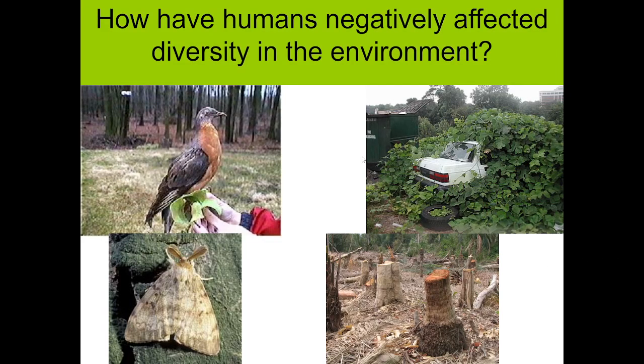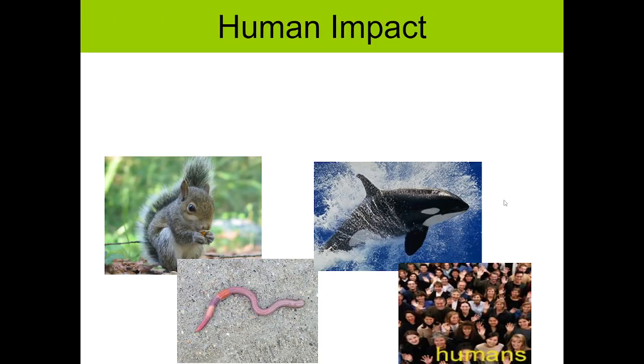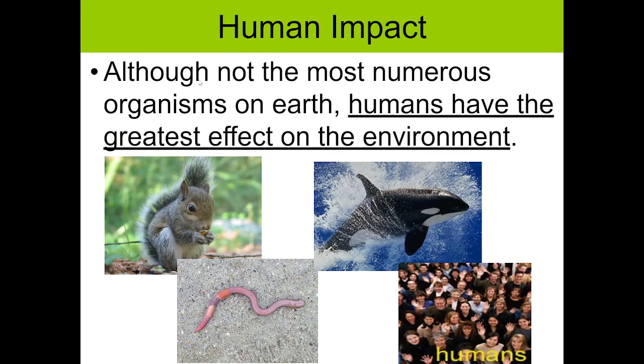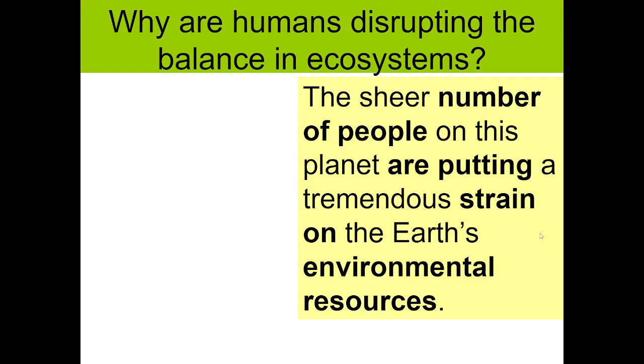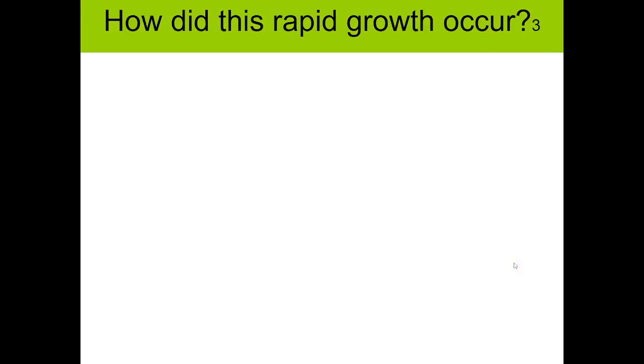So today we'll be talking about how humans can negatively affect the diversity in an environment. Human impact. Although not the most numerous organisms on Earth, humans have the greatest effect on the environment. Why are humans disrupting the balance in ecosystems? The sheer number of people on this planet is putting a tremendous strain on the Earth's environmental resources.